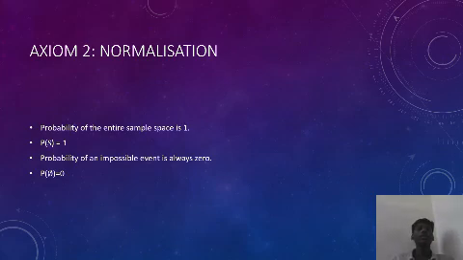And then the probability of an impossible event is always 0. It means the probability of an impossible event, like getting a 7 on a six-sided die, is 0. It means P of phi is equal to 0, P of the null set is equal to 0. It can be written in those two ways.